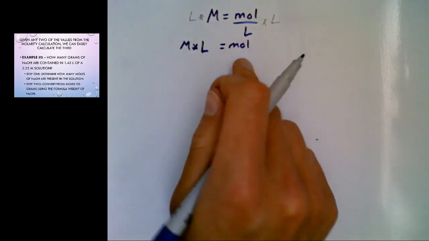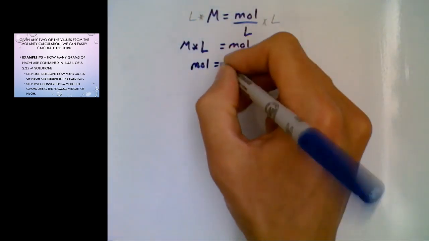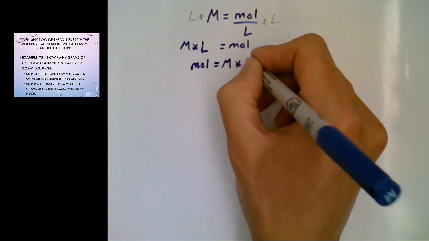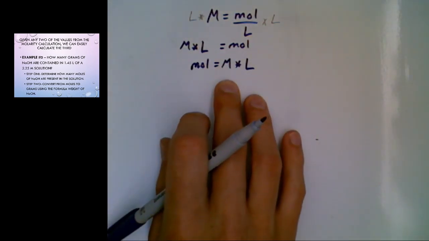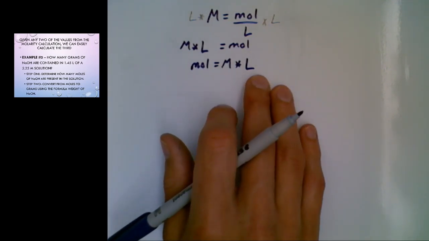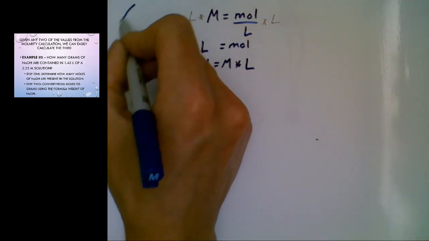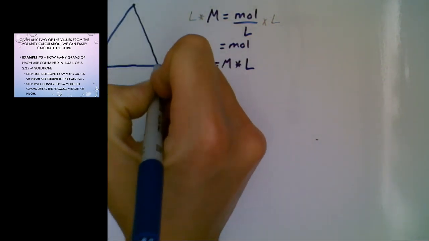And for myself, I always like to have the thing that I'm trying to solve for on the left. So I'm going to put moles over there, equal to molarity multiplied by liters. Now, if you really struggle with algebra and rearranging, you can actually use the triangle right here to help you determine how to solve this.